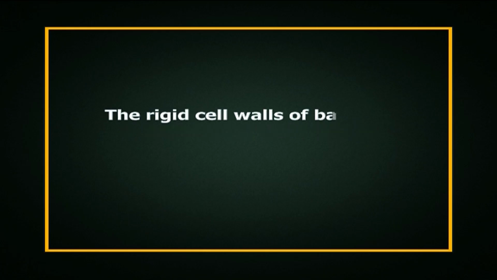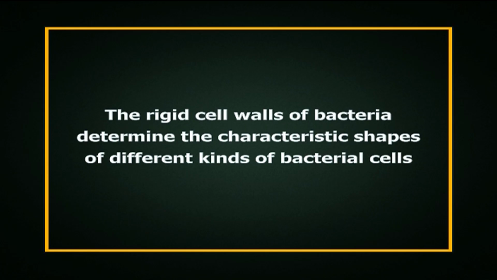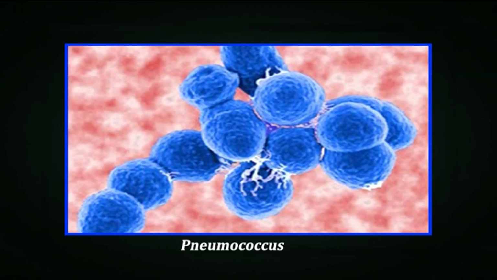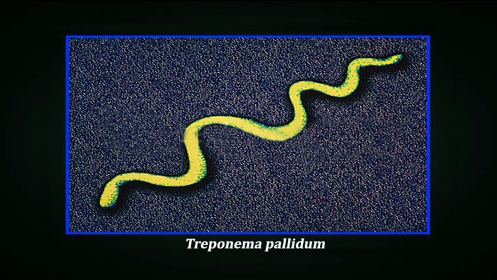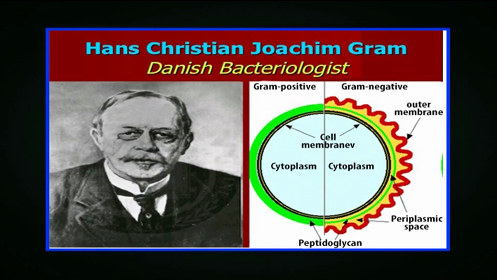The rigid cell walls of bacteria determine the characteristic shapes of different kinds of bacterial cells. For example, some bacteria such as E. coli are rod-shaped, while others are spherical, for example Pneumococcus and Staphylococcus. Others are spiral-shaped, for example the spirochete Treponema pallidum, which causes syphilis. In addition, the structure of the cell walls divides bacteria into two broad classes that can be distinguished by a staining procedure known as Gram stain, developed by Christian Gram in 1884.